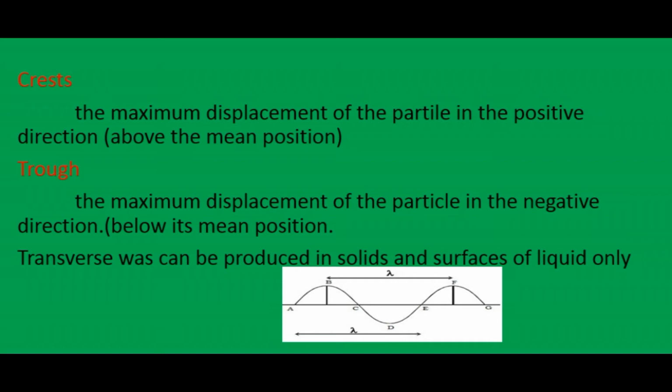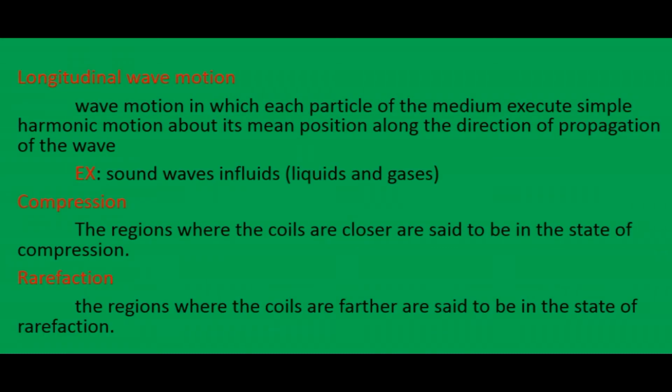Okay, so the next one is longitudinal wave motion. Longitudinal wave motion is the wave motion in which each particle of the medium executes simple harmonic motion about its mean position along the direction of propagation of the wave.